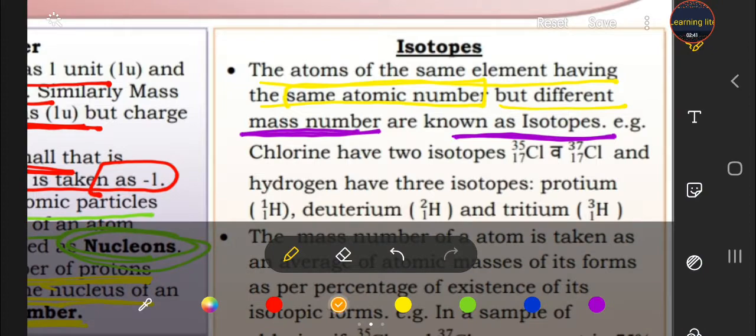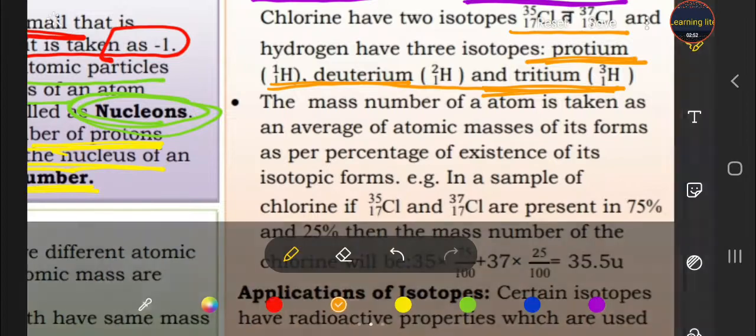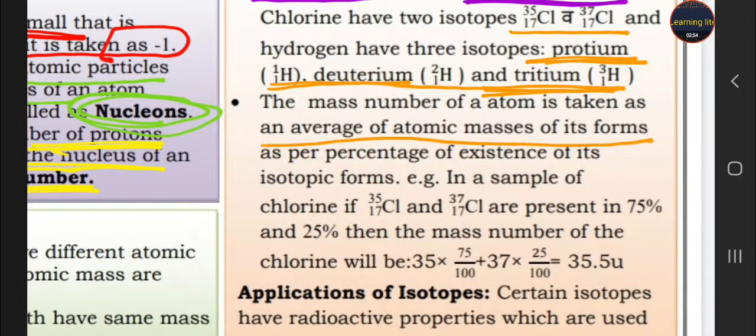For example, hydrogen has 3 isotopes, that is protium, deuterium and tritium. Mass number is also taken as the average of the atomic masses. If you have to calculate the average, then you have to calculate by that method.